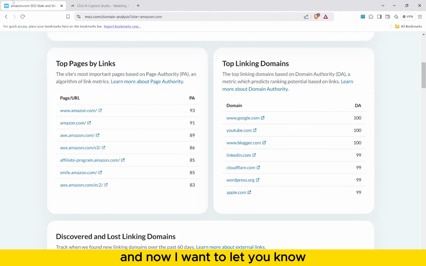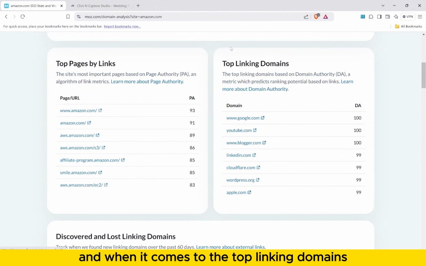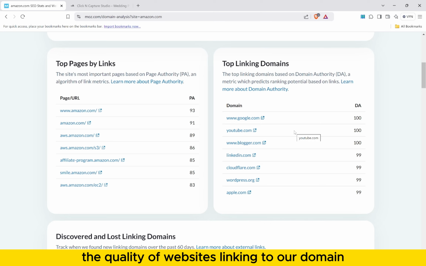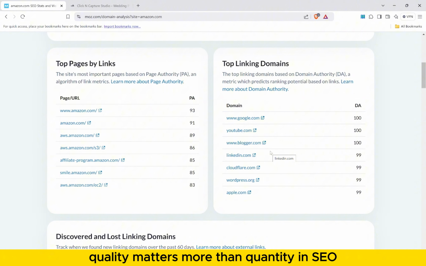And now I want to let you know why these two metrics really matter. When it comes to the top pages by links, it will exactly show us which of our pages need more focus to attract backlinks. And when it comes to the top linking domains, it will highlight the quality of websites linking to our domain. Quality matters more than quantity in SEO, and you have to keep that in mind.